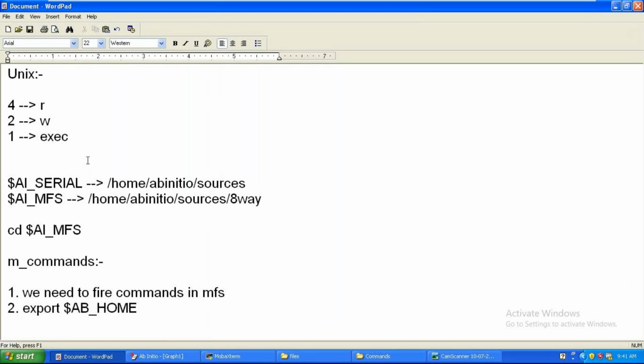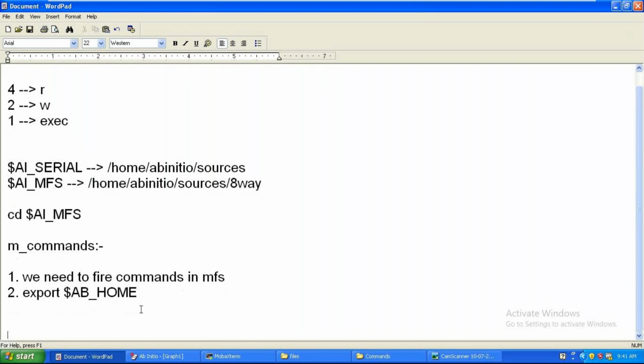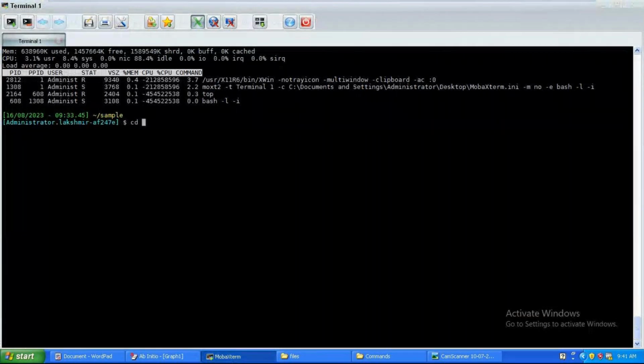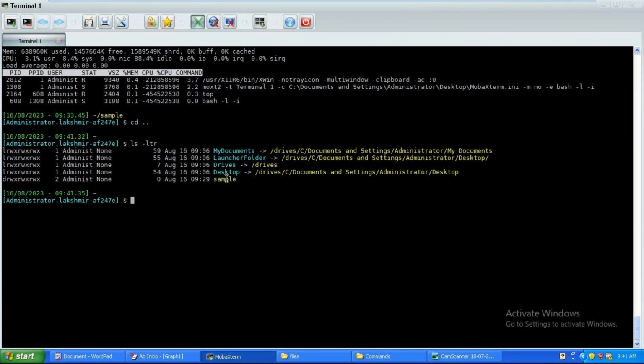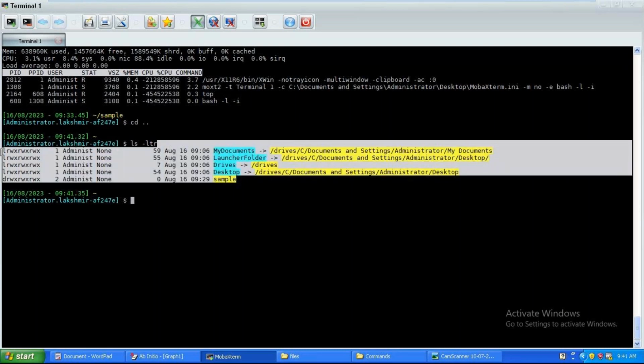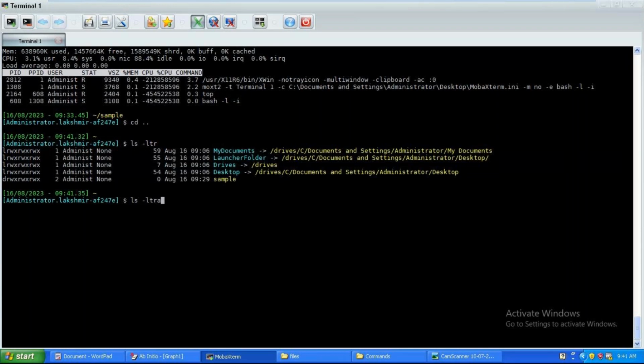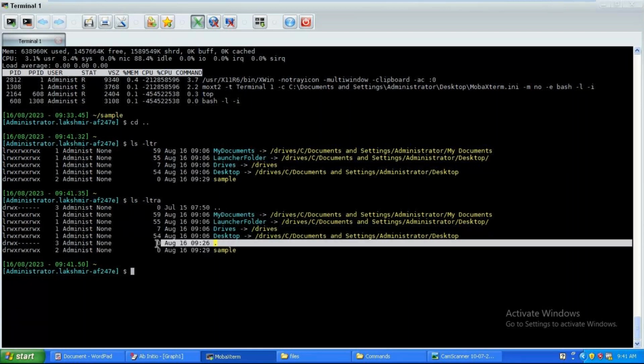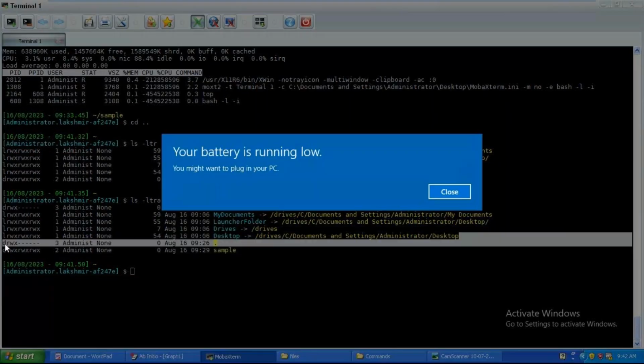If you want to see those kinds of files, you need to put ls space hyphen ltr. Now I'm in the home path. For ls -ltr I got a total of five entries, maybe directories, maybe listings. Let me put ls space hyphen ltra with a small a. You can see two new extra entries, dot and dot dot, because this is not related to our work. Nobody will provide you access.